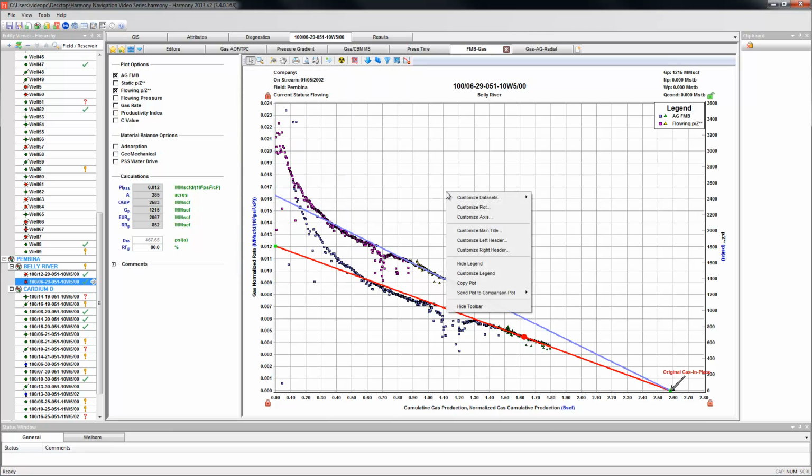The Copy Plot button, as the name suggests, allows you to paste the plot into different programs as well as to the comparison plot of Harmony. You can also send plots directly to a comparison plot by using the Send Plot to Comparison Plot button.